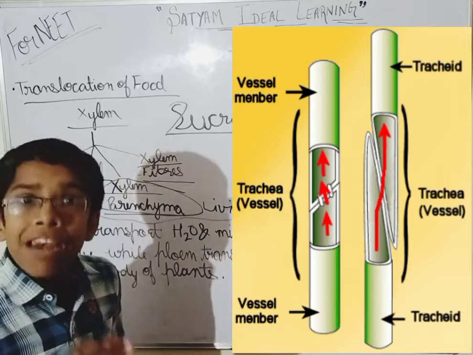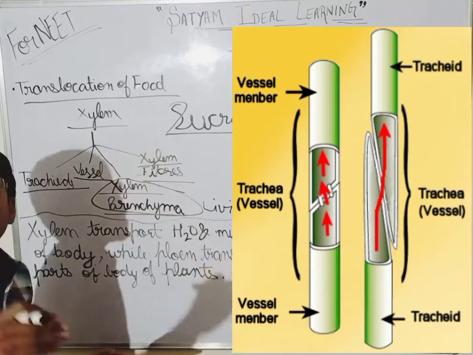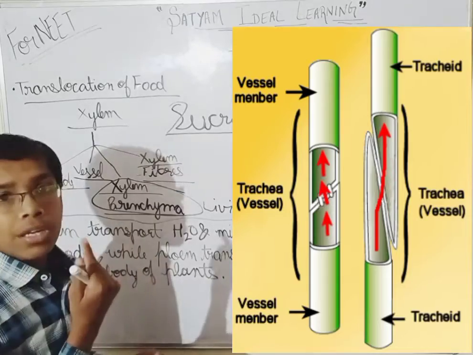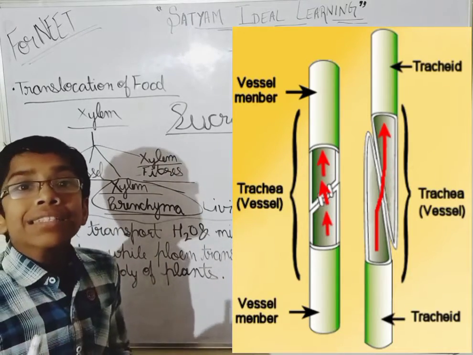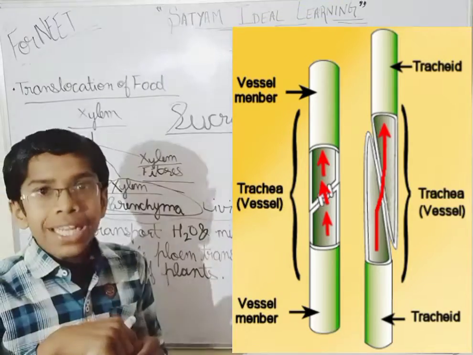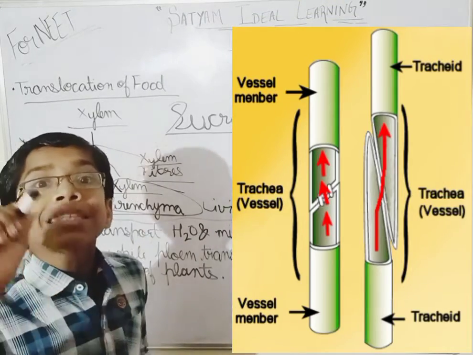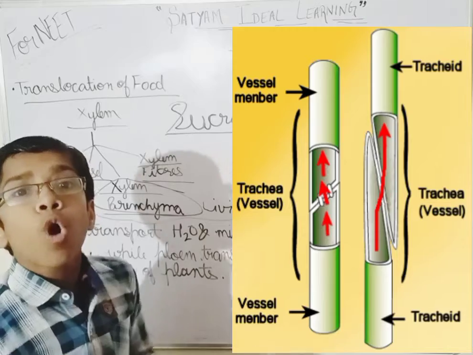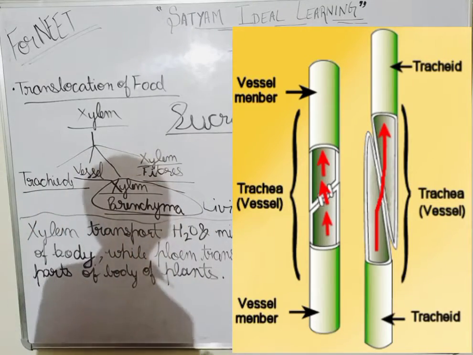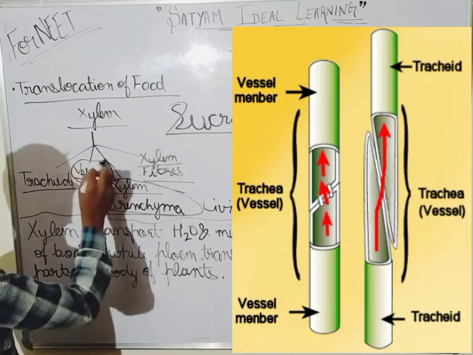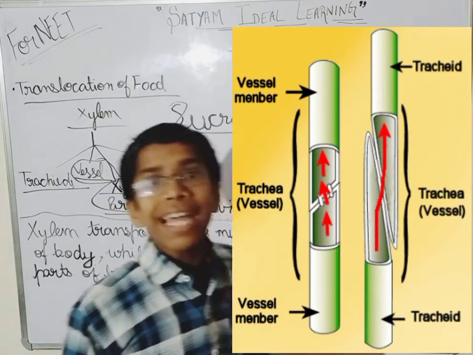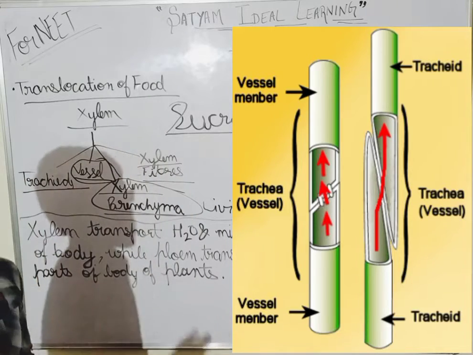But the cell wall has a cavity in between. The cell wall is thinner than that of vessels, when we talk about vessels.